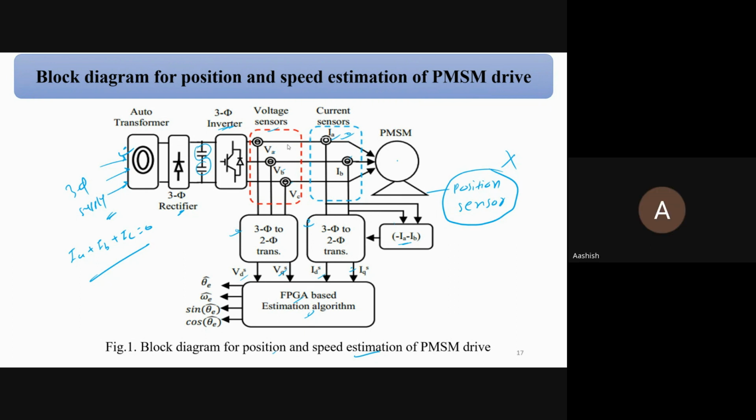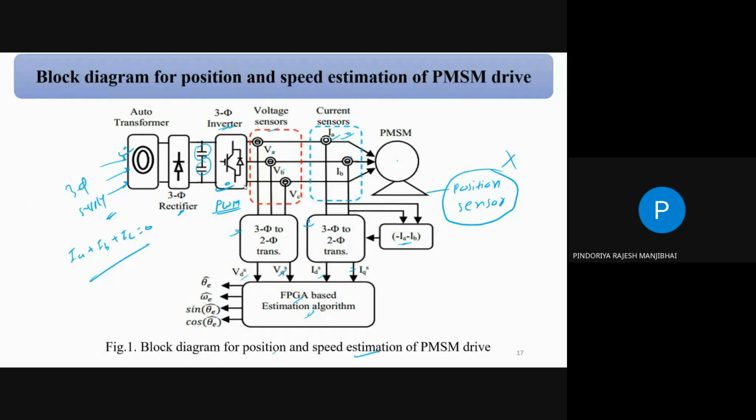Yes, sir, and that inverter should be a PWM inverter, no, sir? Yes, this is a PWM inverter. Which modulation do we use there, sir? Space vector or sinusoidal pulse width modulation? That depends on your control algorithm. I implemented it in my PhD.